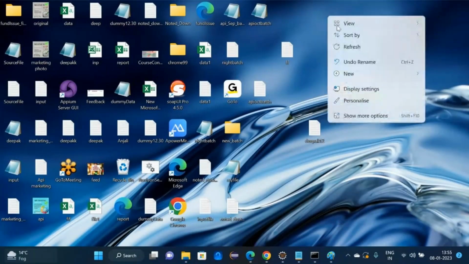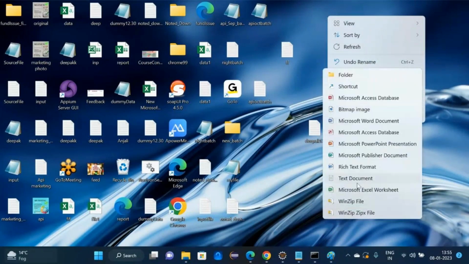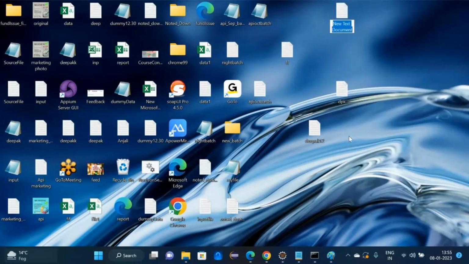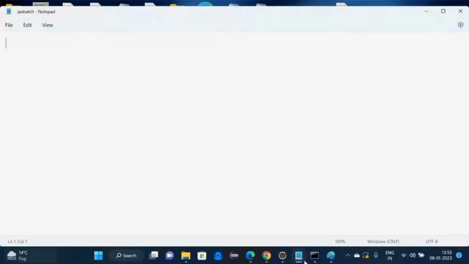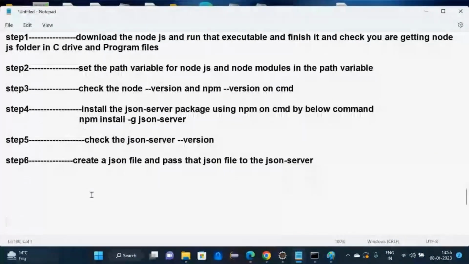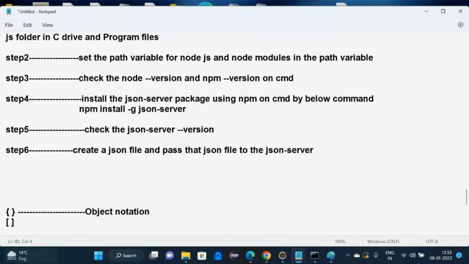Let me show. Like this, on the PC desktop, new text document. You can give any name. I'm giving Jan batch. This is a file. Now in JSON format, curly braces. What do you mean by curly braces? Object notation. Curly braces mean object notation. Square bracket means array notation.